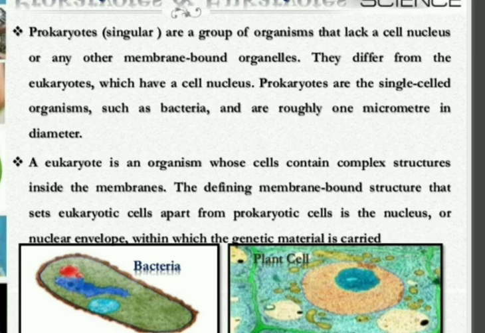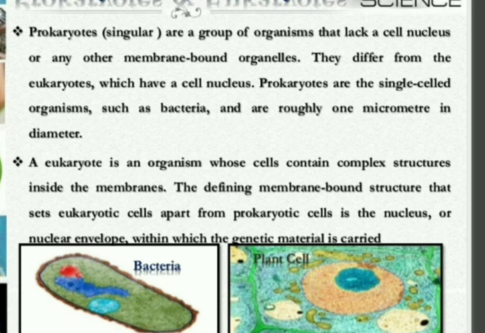They are different from eukaryotic. Examples of prokaryotic cells are bacteria, which roughly, if we measure, are 1 micrometer in diameter, means very small in size.